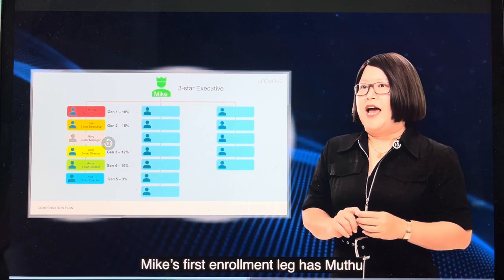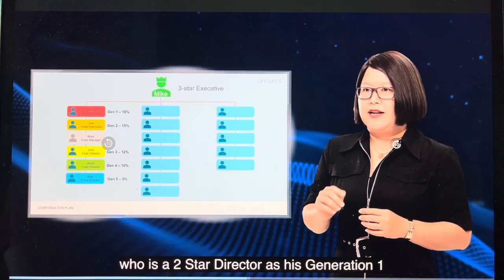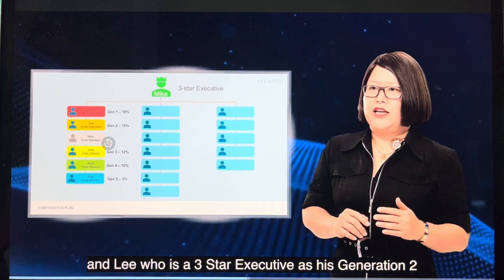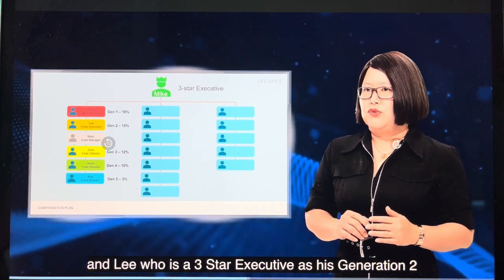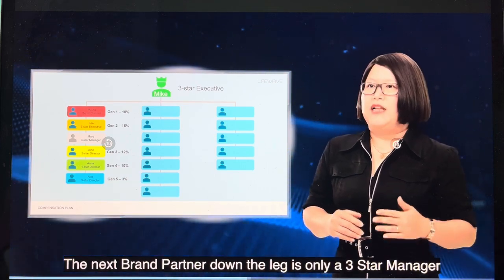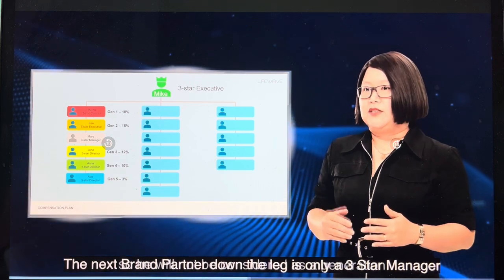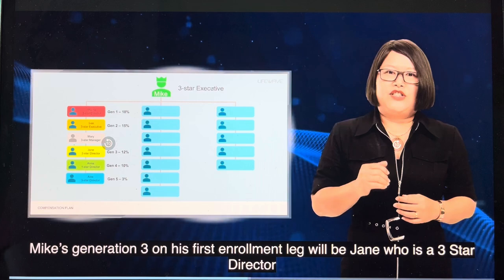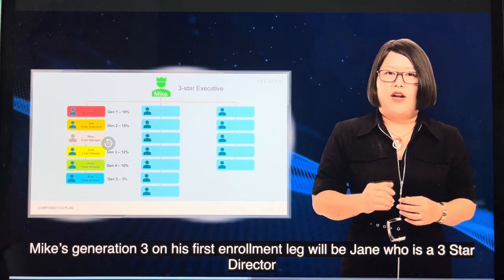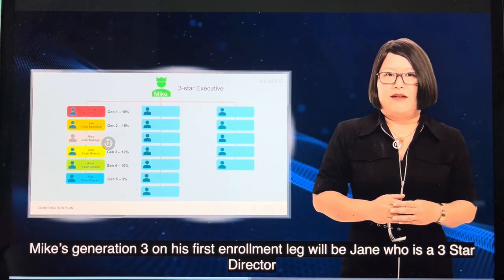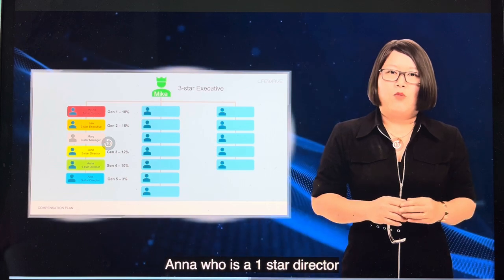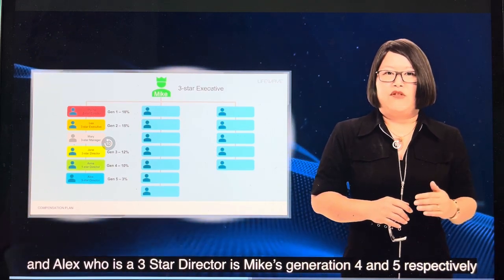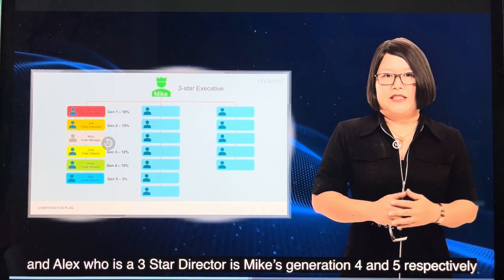Mike's first enrollment line has Mutu, who is a 2-star director, as his Generation 1, and Lee, who is a 3-star executive, as his Generation 2. The next brand partner down the line is only a 3-star manager, so he will not be considered as a generation. Mike's Generation 3 on his first enrollment line will be Jane, who is a 3-star director. Anna, who is a 1-star director, and Alex, a 3-star director, are Mike's Generation 4 and 5 respectively.